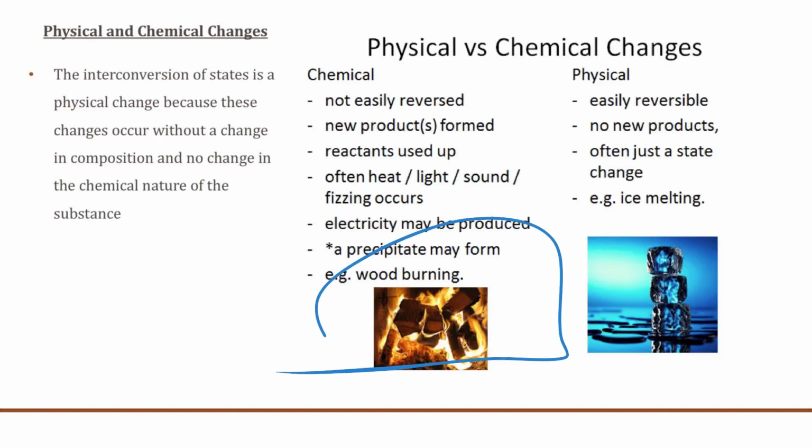Physical changes are easily reversible, with no new products, often just a state change. Examples are the melting of ice and the boiling of water. These are physical changes because there is no change in the chemical composition. They are easily reversible. You can get one or the other, right?